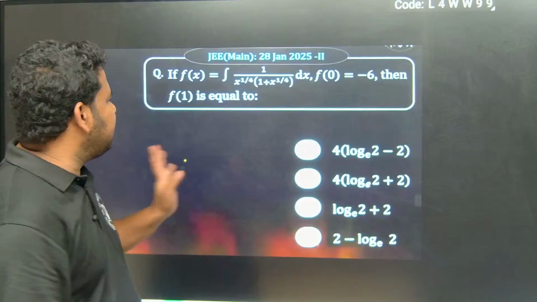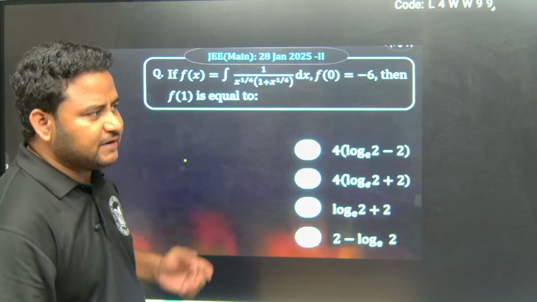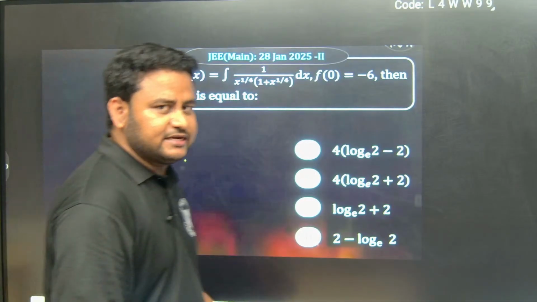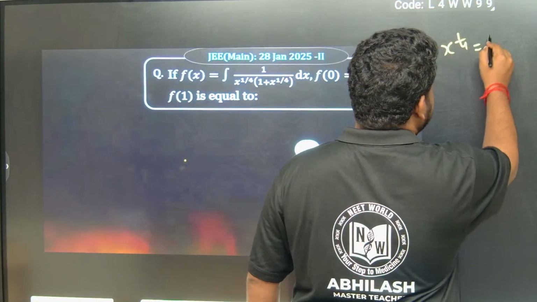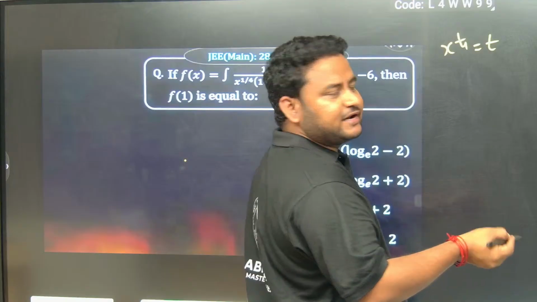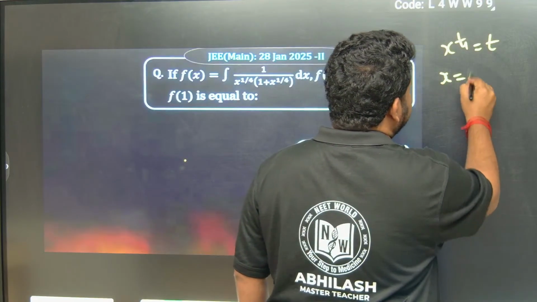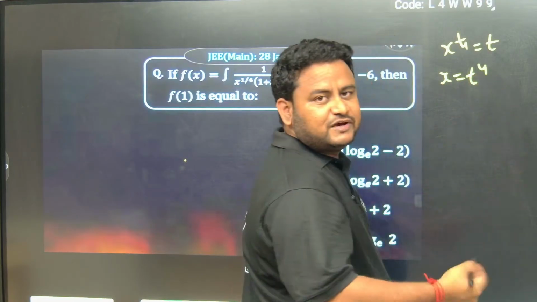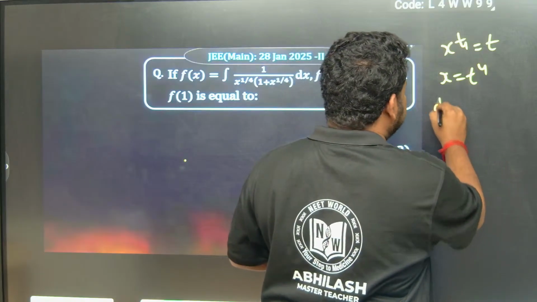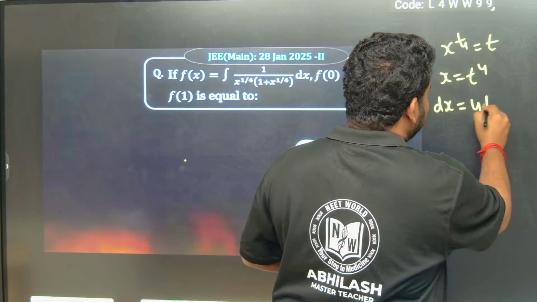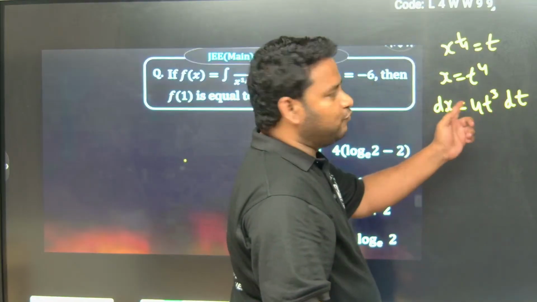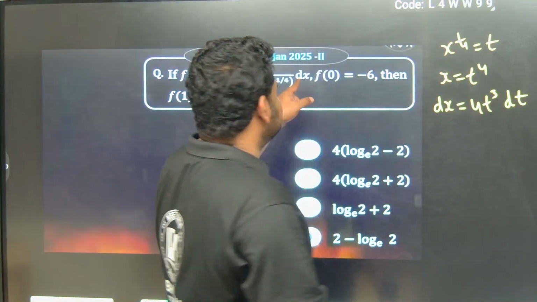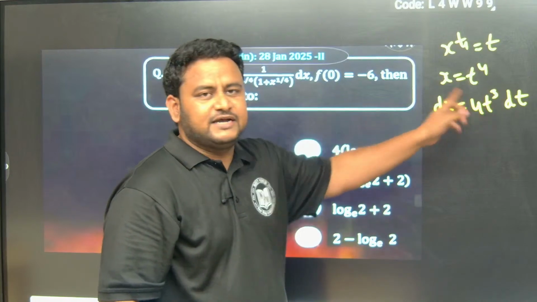This is a fairly simple question. This is based on integration by substitution. x to the power of 1 by 4, I can take it as t. So x will become t to the power of 4. Now if I differentiate both sides, dx is equal to 4t cube dt. So wherever dx is there, I should put 4t cube dt.